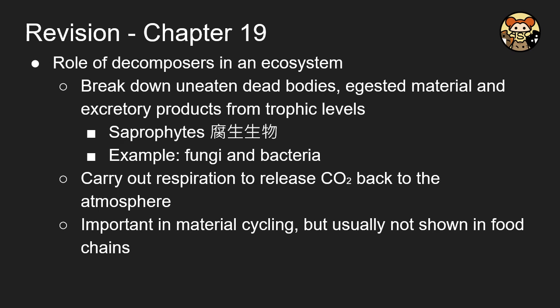And for the role of the decomposer in the ecosystem, they break down the uneaten dead bodies, ingested materials, or excretory products, that is, everything that is produced. They are usually fungi or bacteria, and they carry out respiration to release carbon dioxide back to the system, and then the plants take up the carbon dioxide. It's important for material cycling. However, this is not usually shown in the food chain.